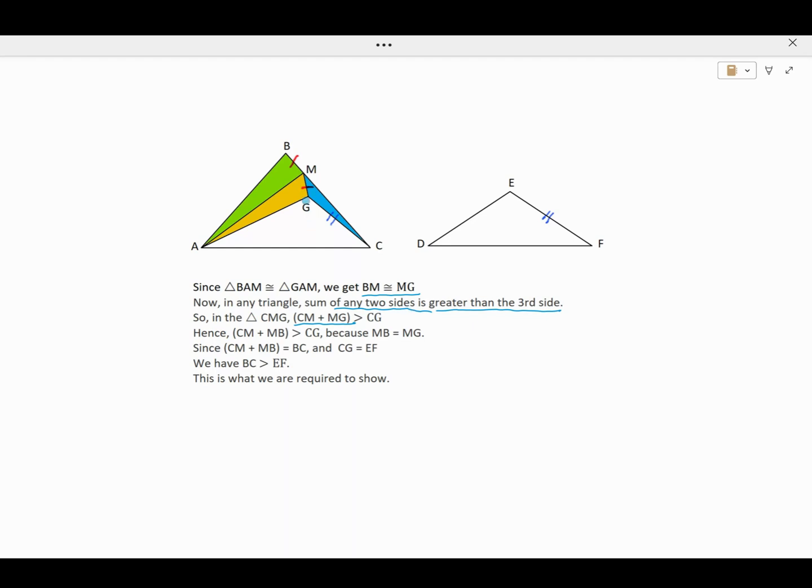Now MG is equal to BM because the two triangles are congruent. Hence, CM plus MB is greater than CG.